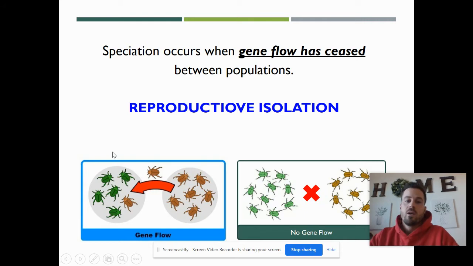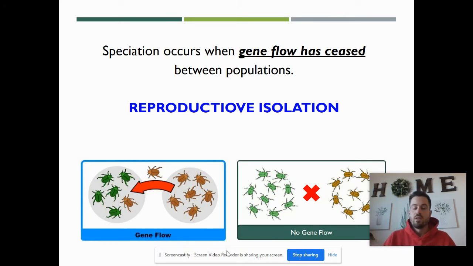All right. So speciation occurs when gene flow has stopped. Gene flow is the exchange of DNA. When two organisms are reproducing, they're exchanging DNA through their sperm and egg cells. Mom gives half her DNA, dad gives half his DNA. Now, if a population isn't exchanging DNA, then they're going to be two different species.